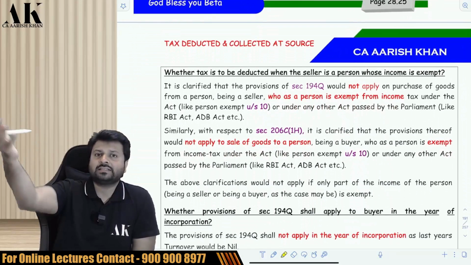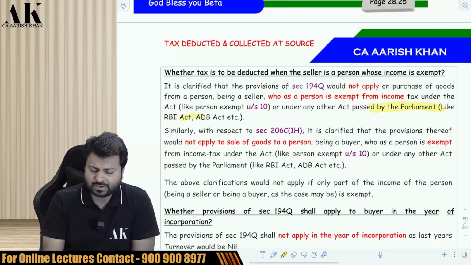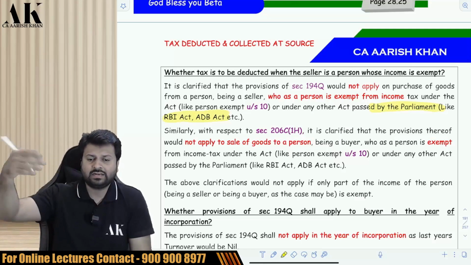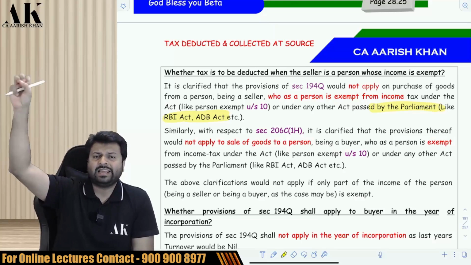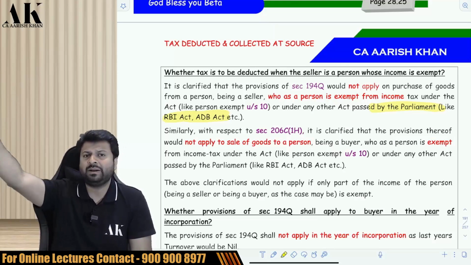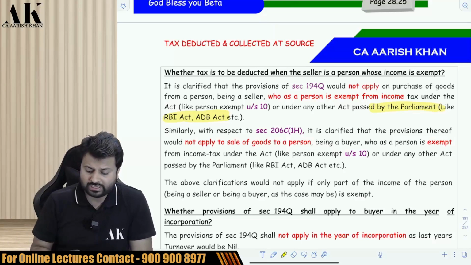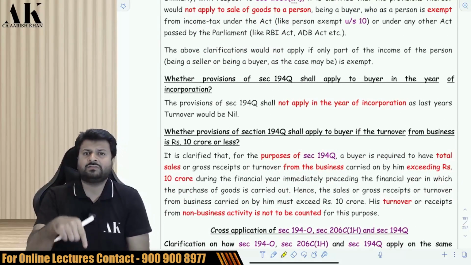Next, what if the seller's income is exempt under certain provisions? If the seller's income is exempt under some parliamentary law like the RBI Act, Asian Development Bank Act, etc., am I supposed to deduct TDS? In that case, the buyer is not liable to deduct TDS over here. Check it, please.